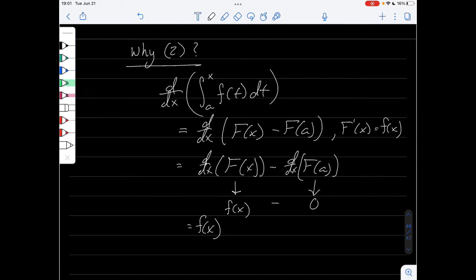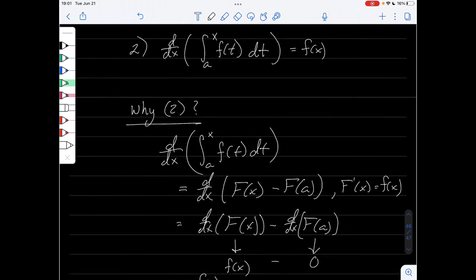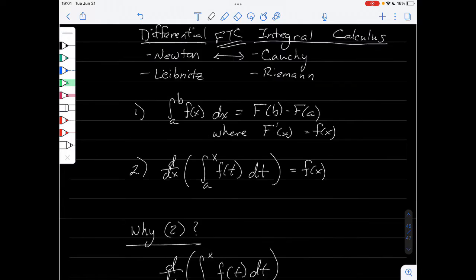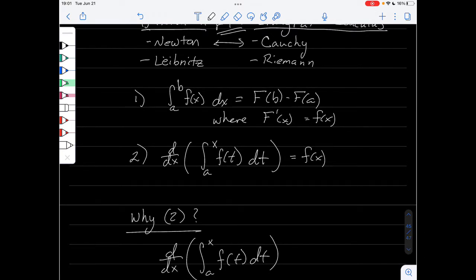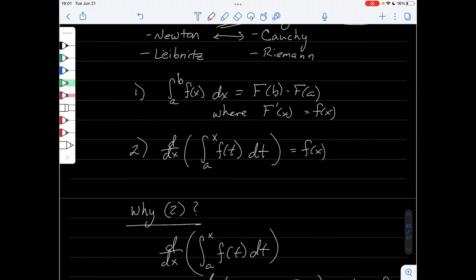And that's why 2 works. So these are the 2 big things, literally fundamental, regarding calculus. It relates derivatives and integrals, and now we can kind of see a relationship between those 2. So 1 is a main focus, so we're going to work with 2 a little bit and kind of get it out of the way.